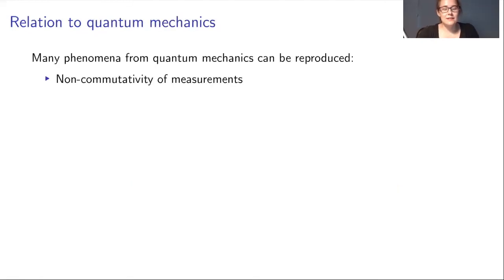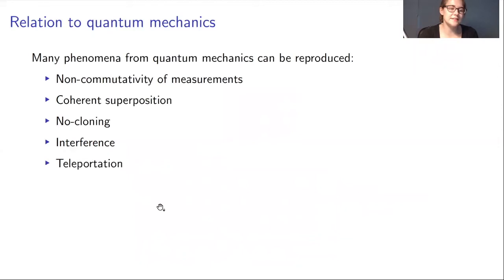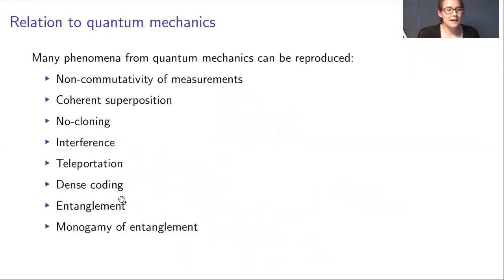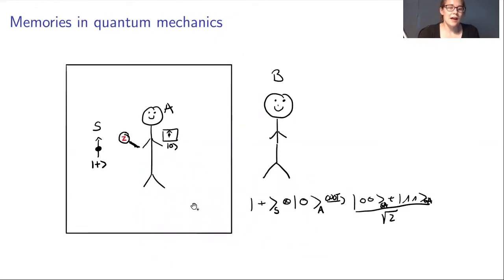So now let's discuss a bit more about what the relation to quantum mechanics is. There are many phenomena that can be reproduced in Spekkens toy theory. For example, non-commutativity of measurements, coherent superposition, no cloning, interference, teleportation, dense coding, entanglement, monogamy of entanglement, and many more.